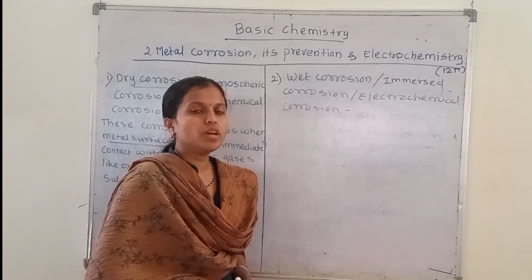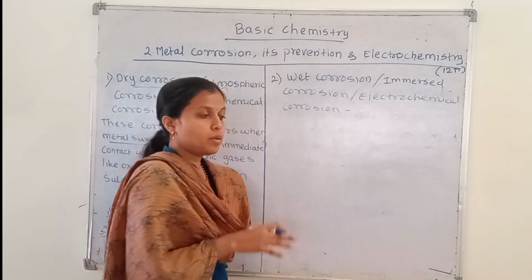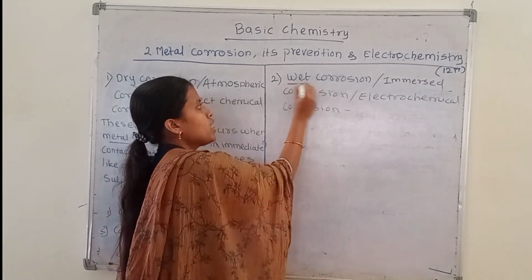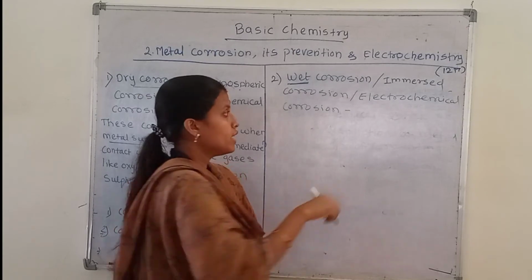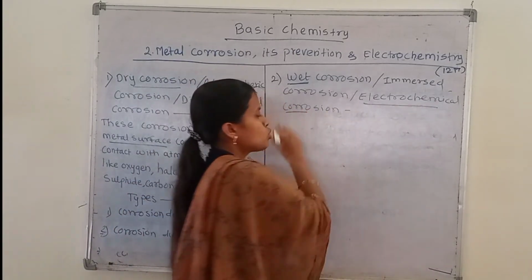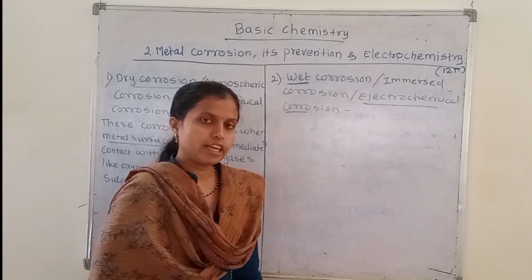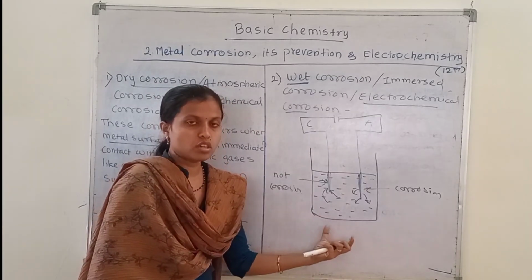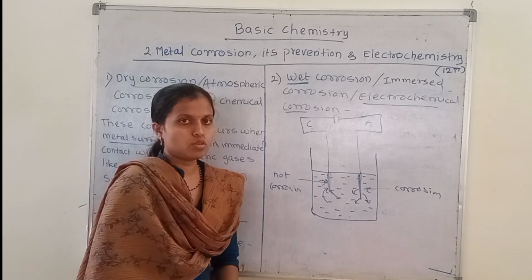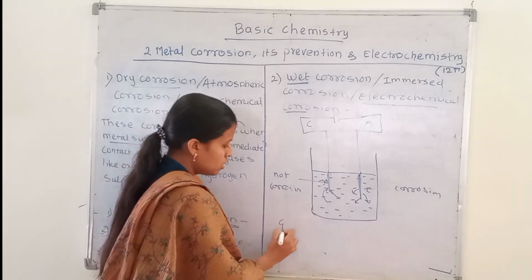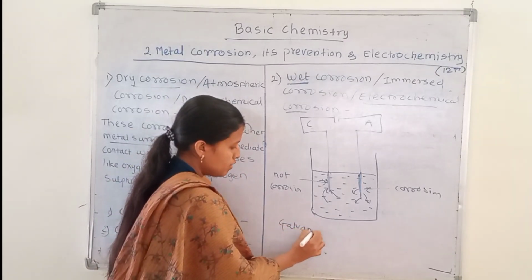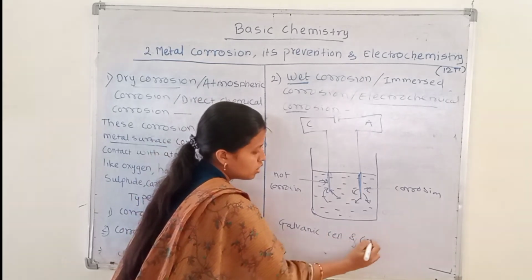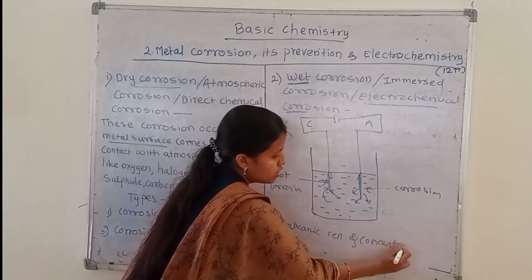That means the corrosion is carried out in a liquid medium, so that's why it is named wet corrosion. And electrochemical reactions are carried out, so it is also named electrochemical corrosion. When this corrosion occurs, different cells will be generated. That means either a galvanic cell or a concentration cell will be generated.